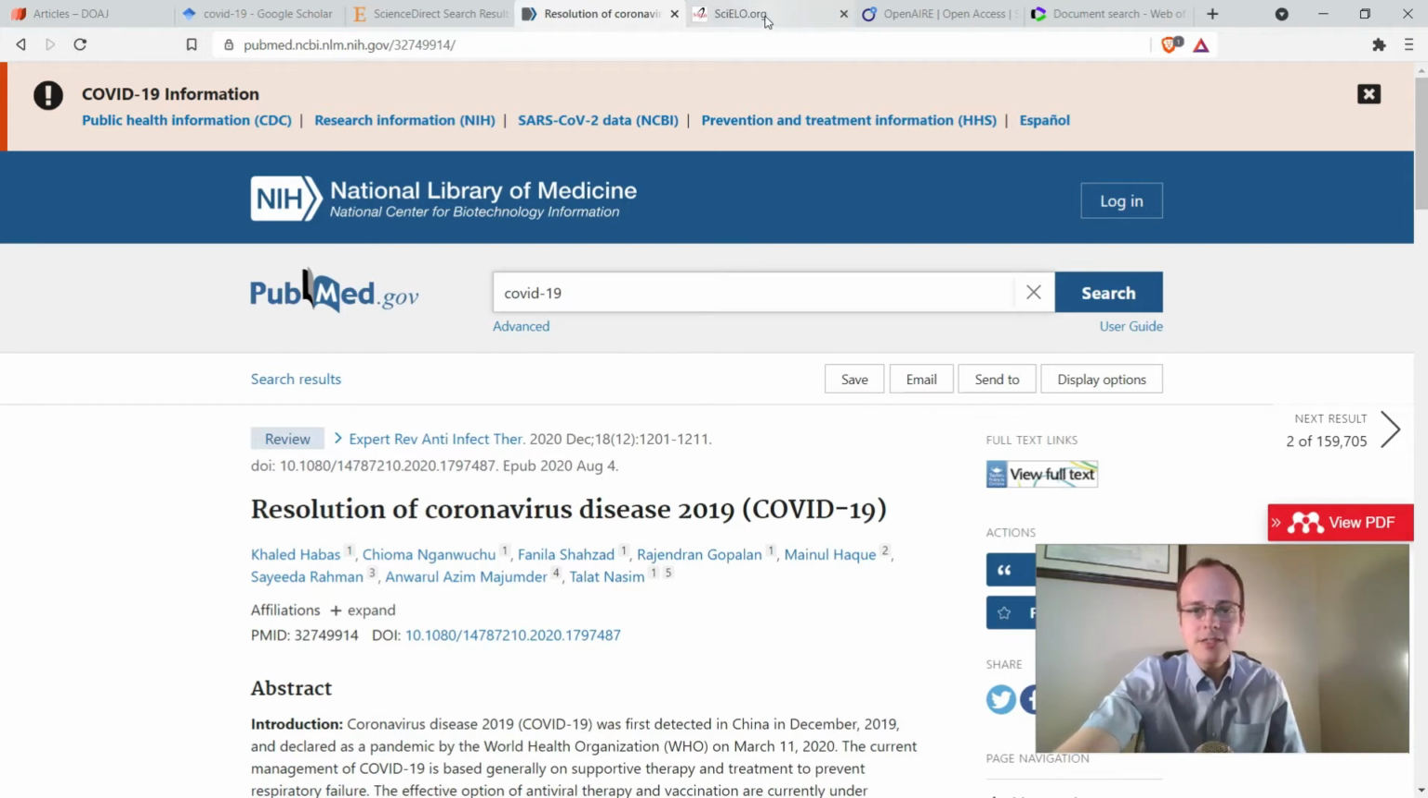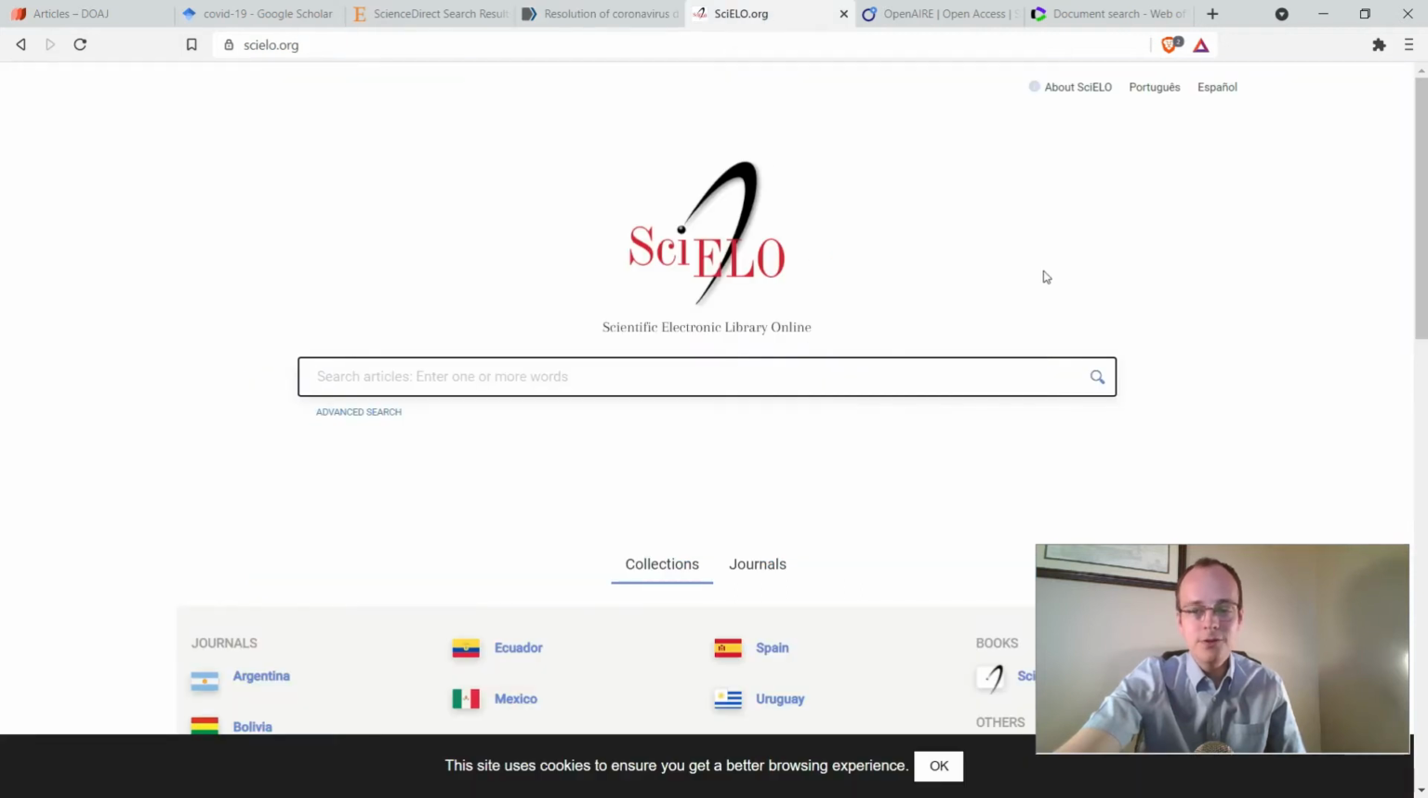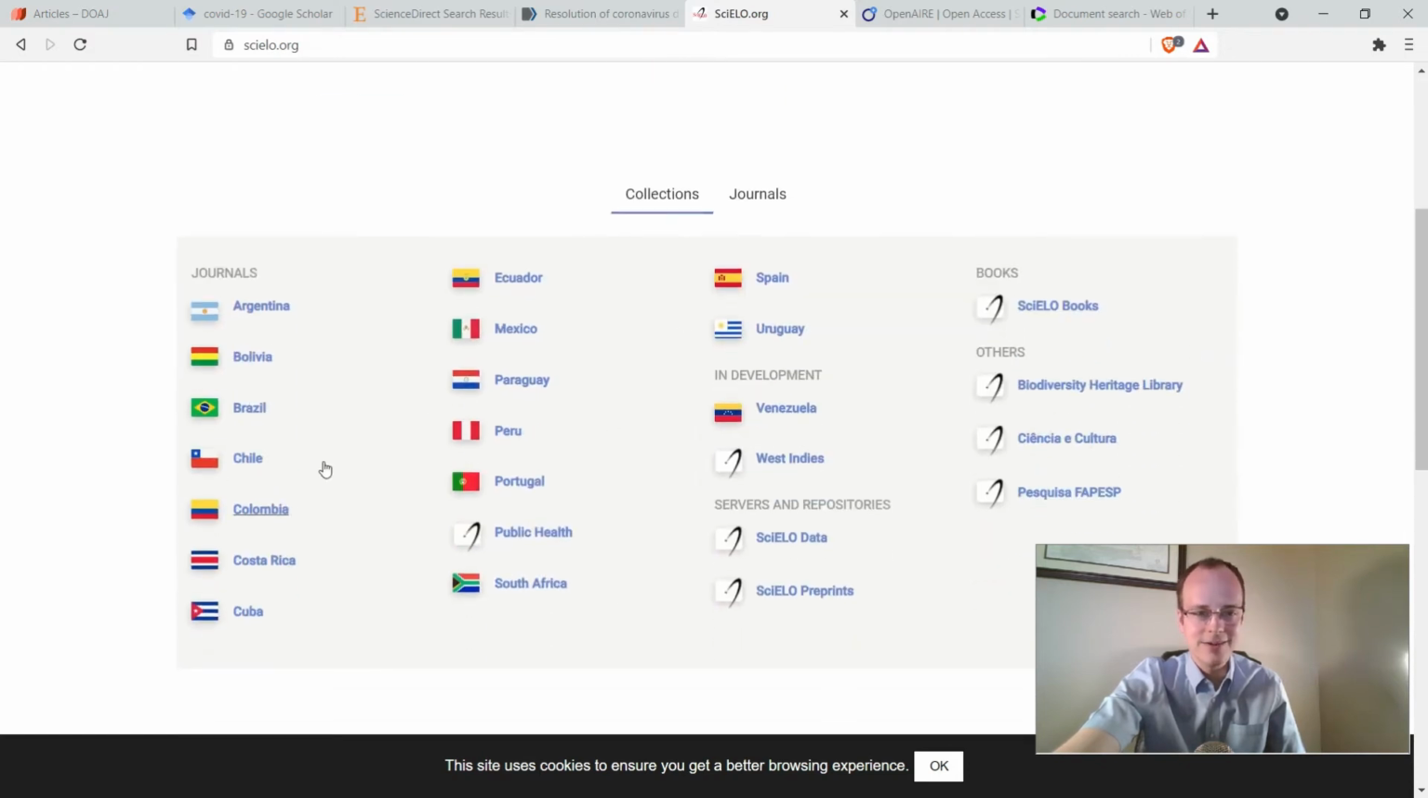From here, I want to look at two that are more regional. If you're looking for anything in Latin America, the SciELO project is one of the best out there. This project started in Brazil, has spread to several other countries, as you can see here from the flags, the list here of different SciELO participating countries.